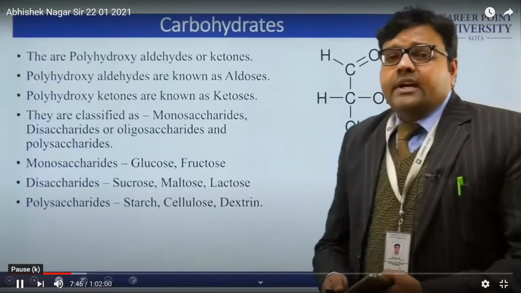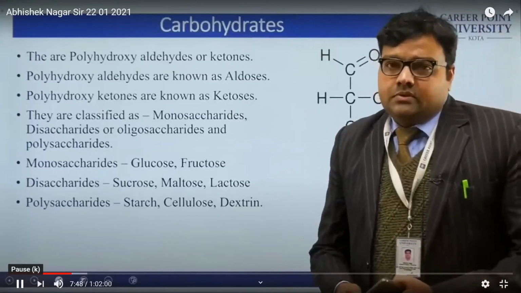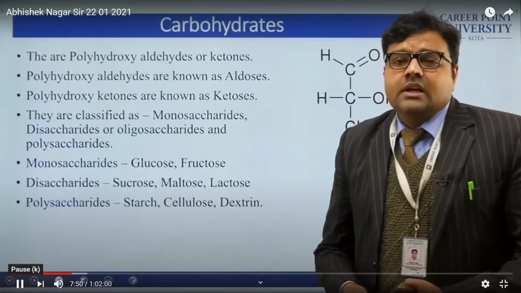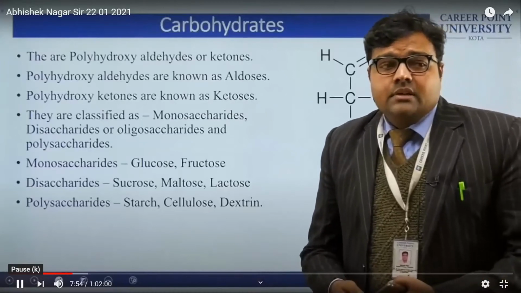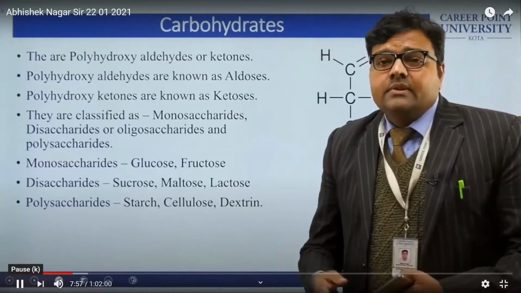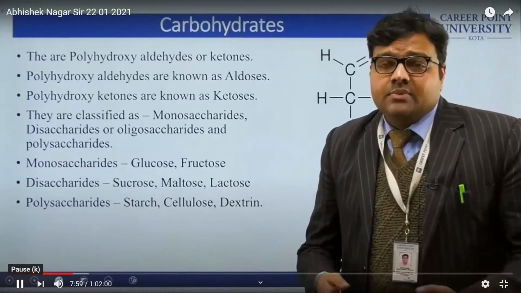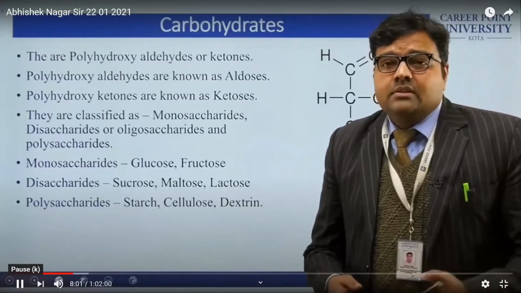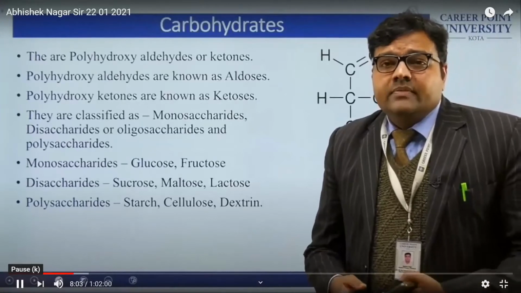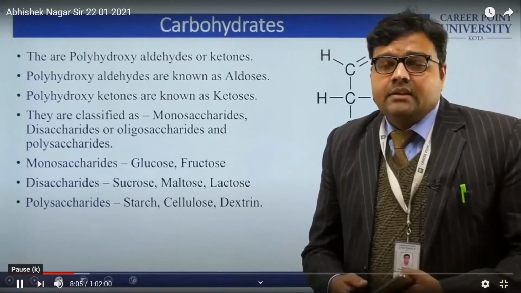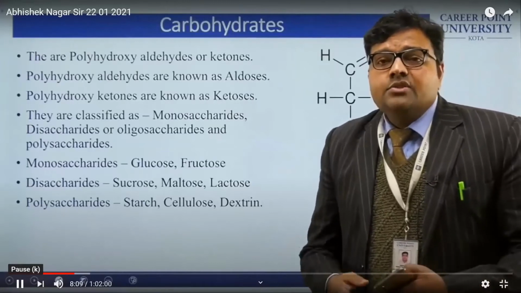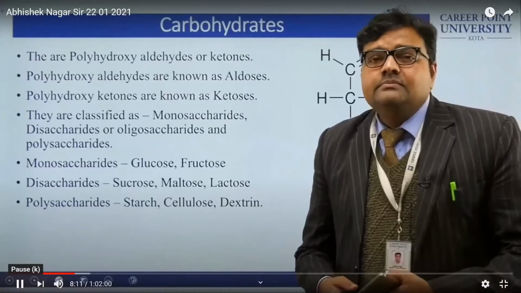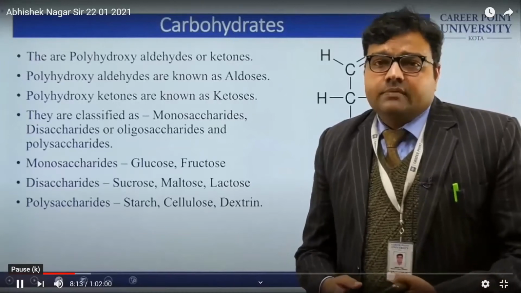Now we have to define each class of biomolecule. First is the case of the carbohydrate. So what are the carbohydrates? As the word carbohydrate itself represents hydrates of carbon, meaning carbon and molecules of water, its formula may be CH2O whole n. But this is not a universal definition. There are some deficits in it.